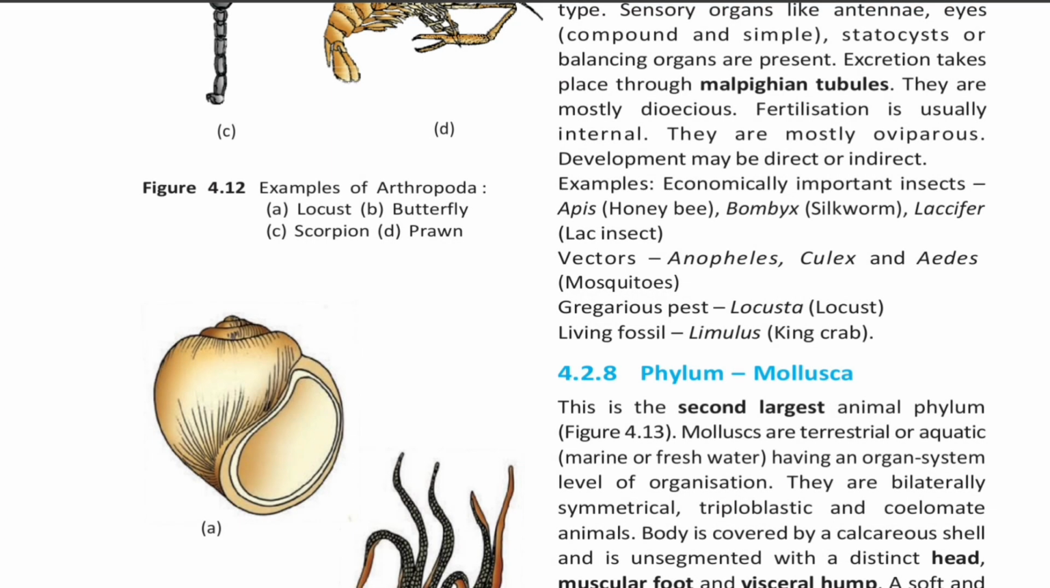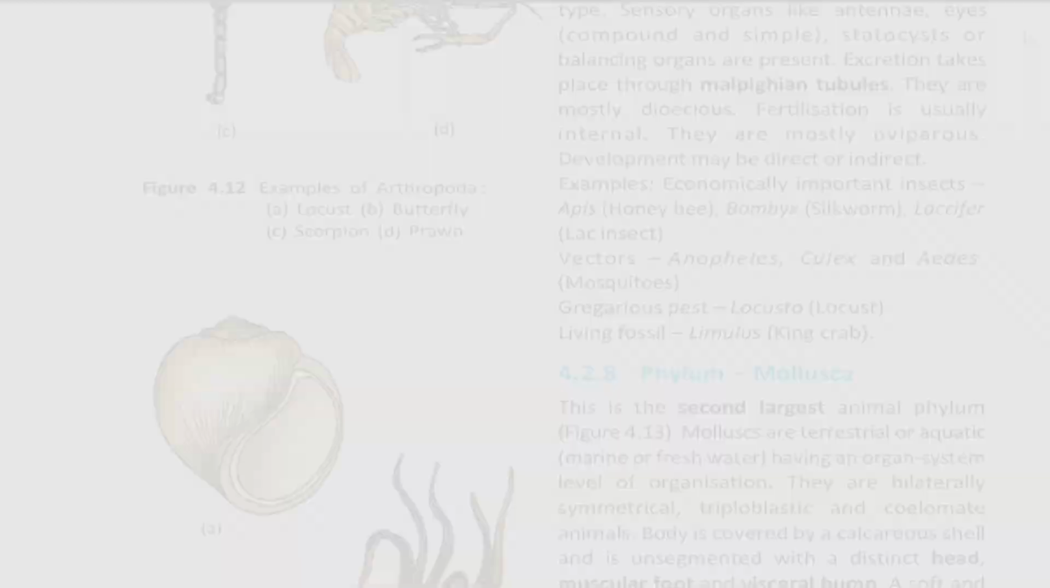Examples: economically important insects are Apis, that is honeybee; Bombyx, that is silkworm; Laccifer, that is lac insect; vectors, that is Anopheles, Culex and Aedes, that is mosquitoes. And in gregarious pest is Locusta, and in living fossils is Limulus, which is also called king crab.